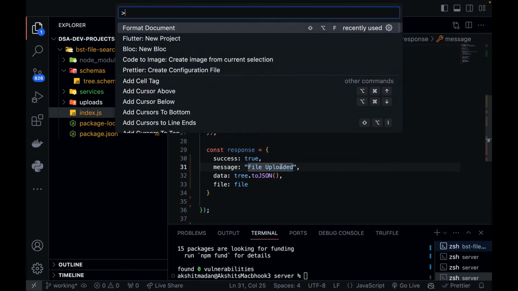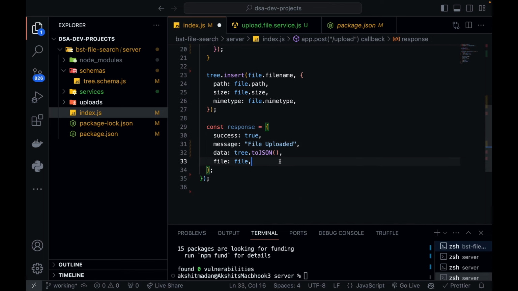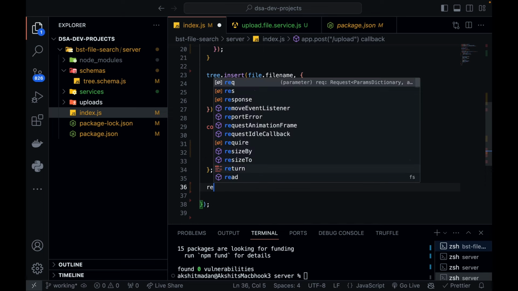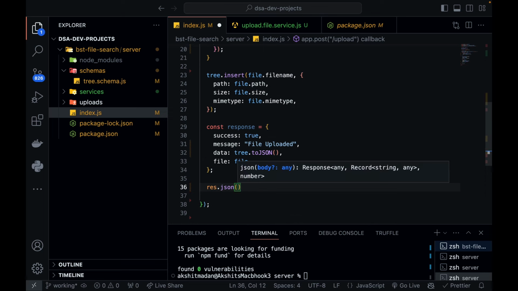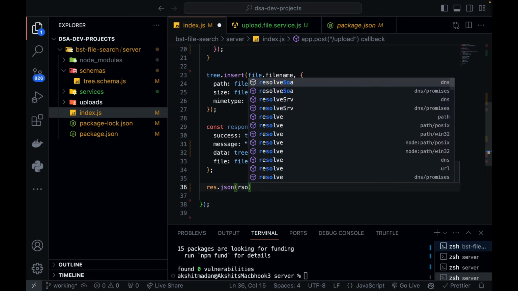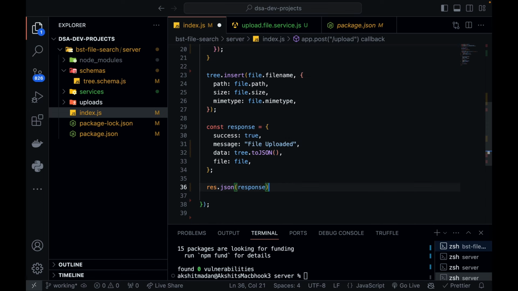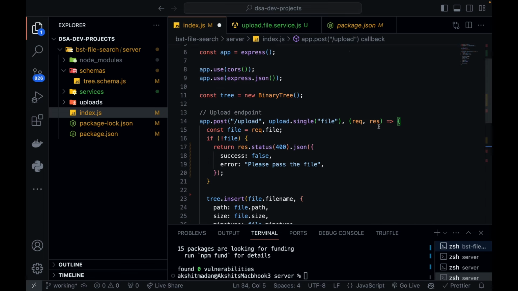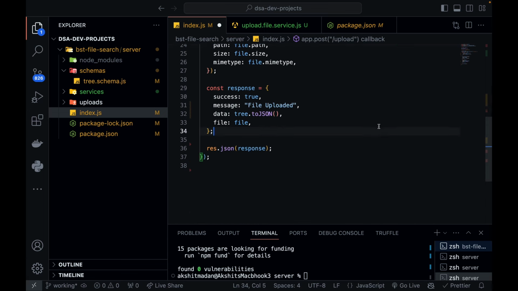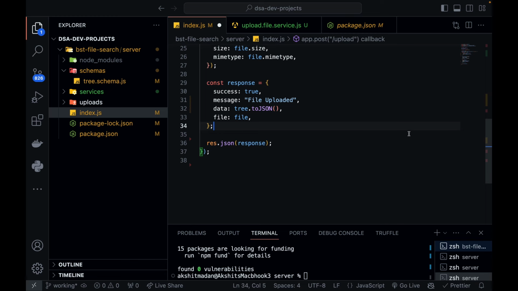And file is the file which was just uploaded. This is just a response that I want to send to the user, that you just uploaded this file. This is now my updated tree, and this is the message, and success is true. Now I can return response.json and pass your response. Perfect. So this is your endpoint for uploading a new file.